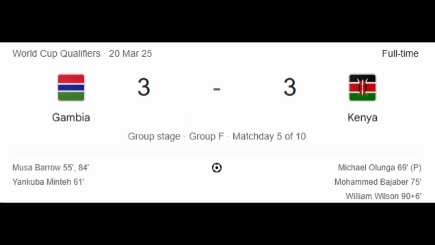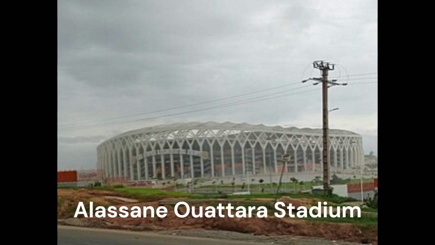And finally, we got a 6-goal thriller between Gambia and Kenya, which ended 3-3. This game between Gambia and Kenya took place in Ivory Coast in the Alassane Ouattara Stadium.